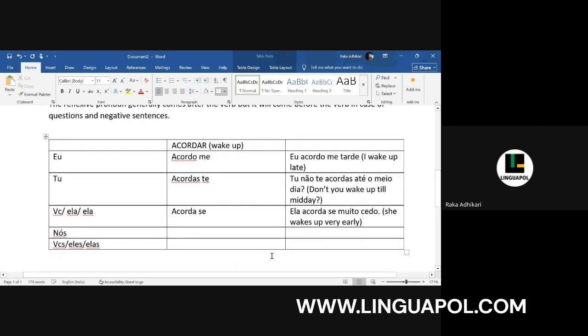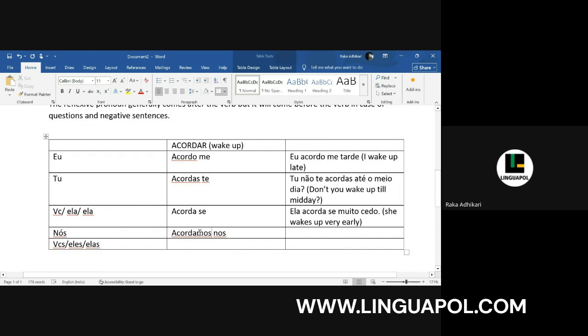Then we have nós. The conjugation is acordamos, and the reflexive pronoun is nos, but without the accent. So we call this nos. Now, because of some phonetic reasons, because of some reasons in pronunciation, we actually do not repeat the sound of mush and nush back to back. See, if I pronounce this as it is, it will be acordamush nush.